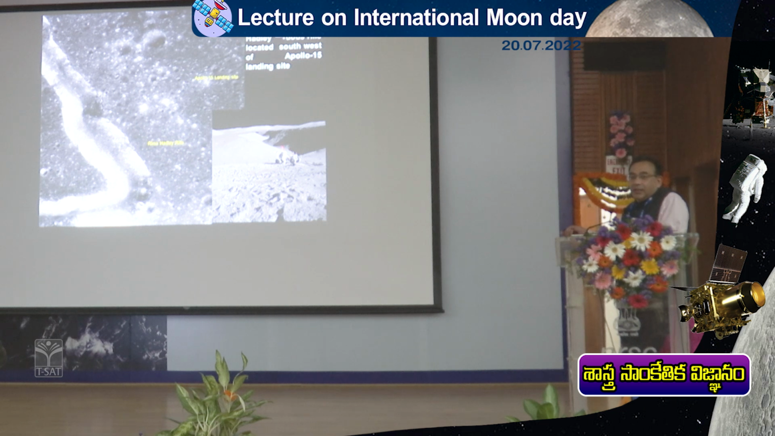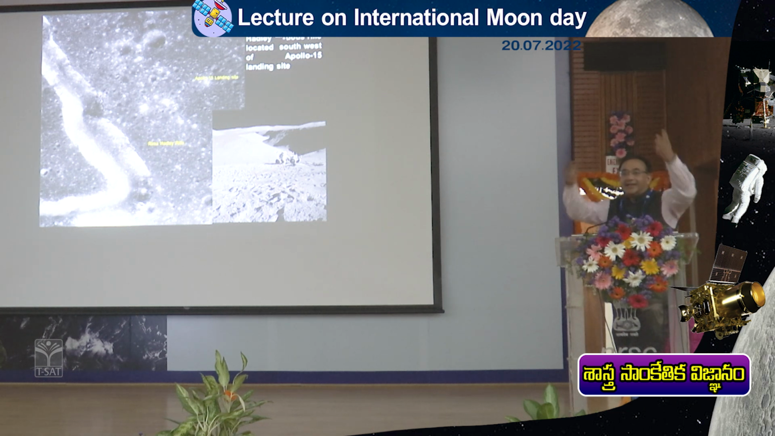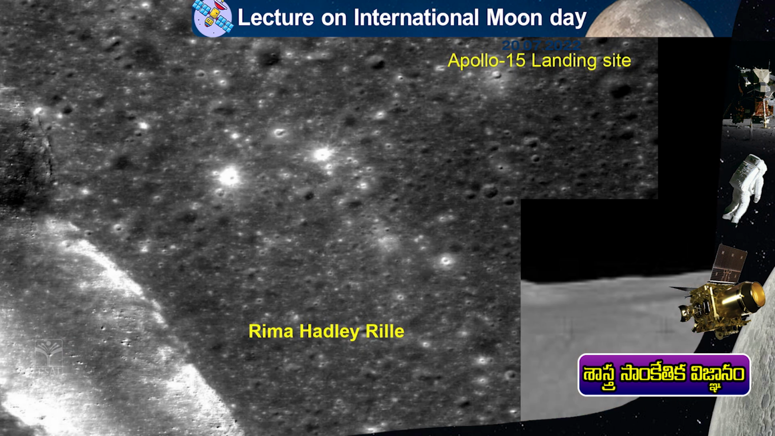Apollo 15 astronauts landed here and took photographs of this depression. This is a depression. Some of you may be seeing this as not a depression but an elevation, but if you look carefully, this is a depression on the moon surface. This is how it looks. This is the actual photo on the moon, and this is the satellite image.